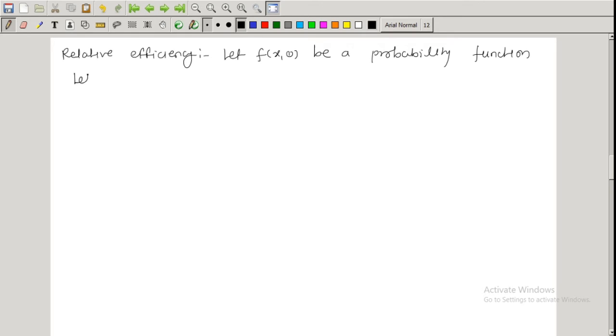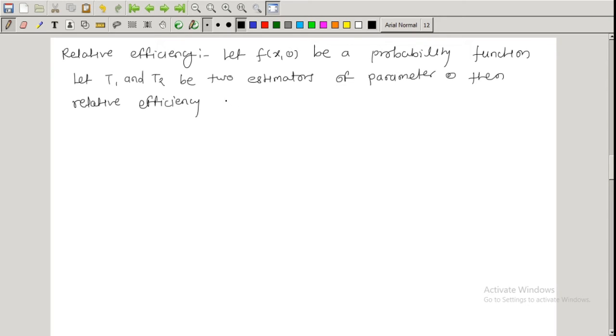Let T1 and T2 be two estimators of parameter θ. Then the relative efficiency of T1 with respect to T2 is